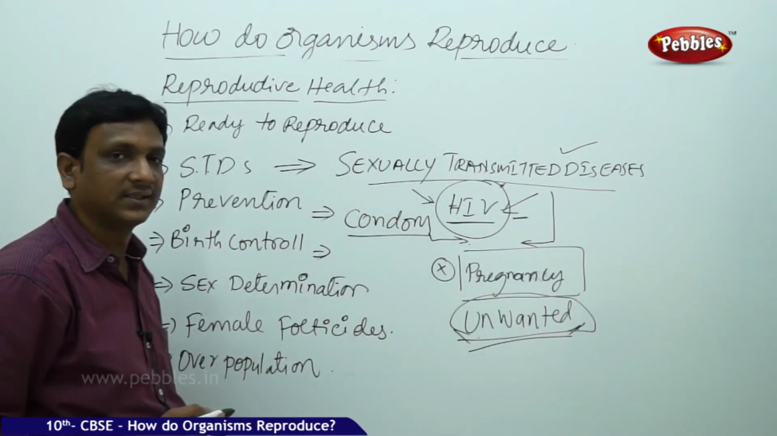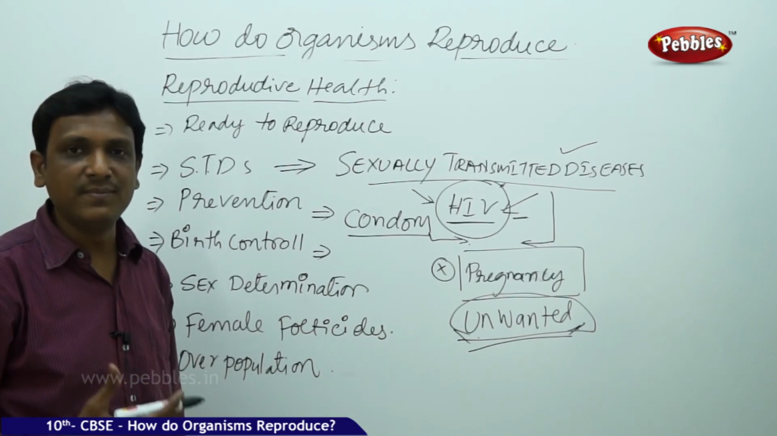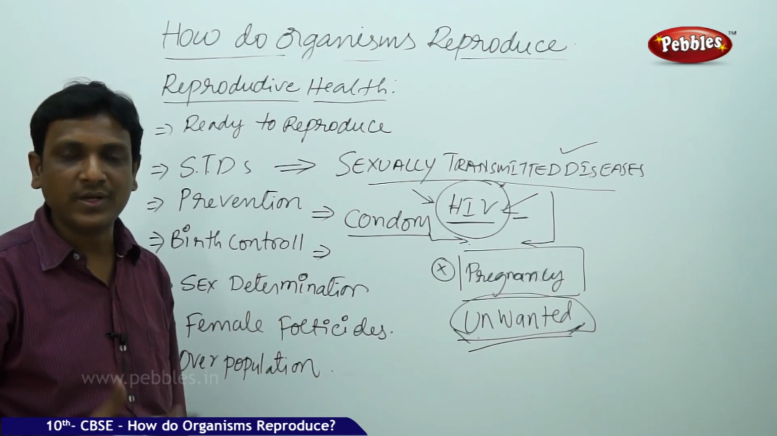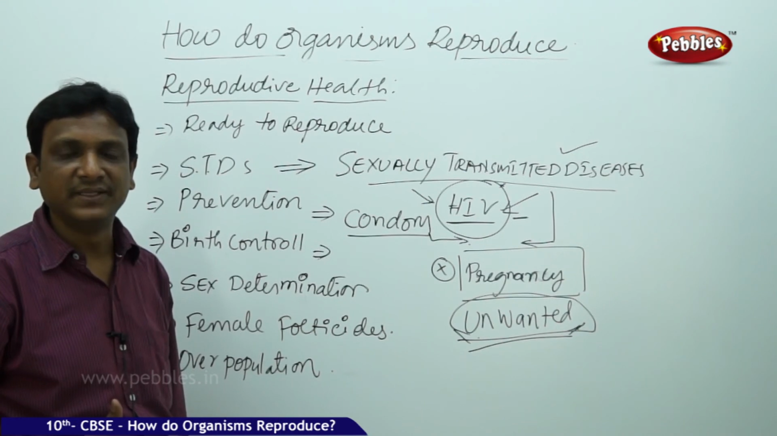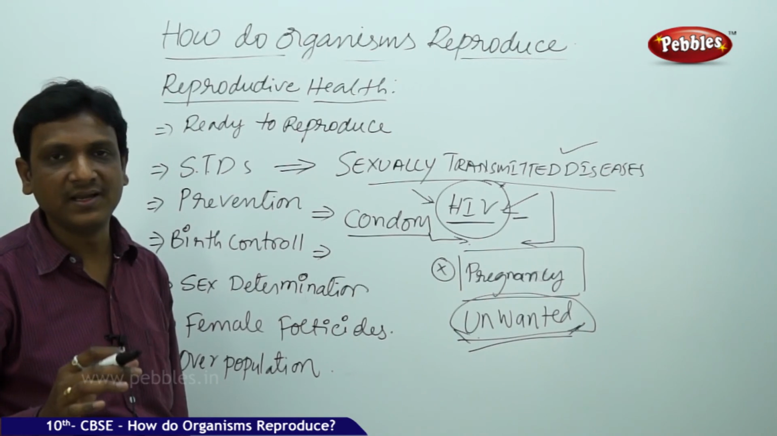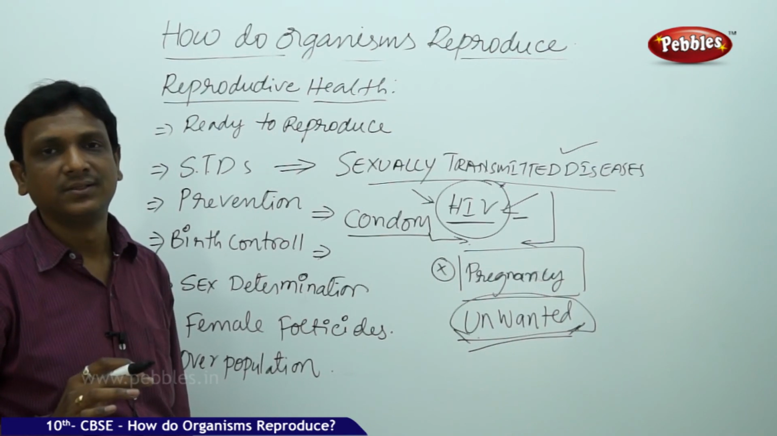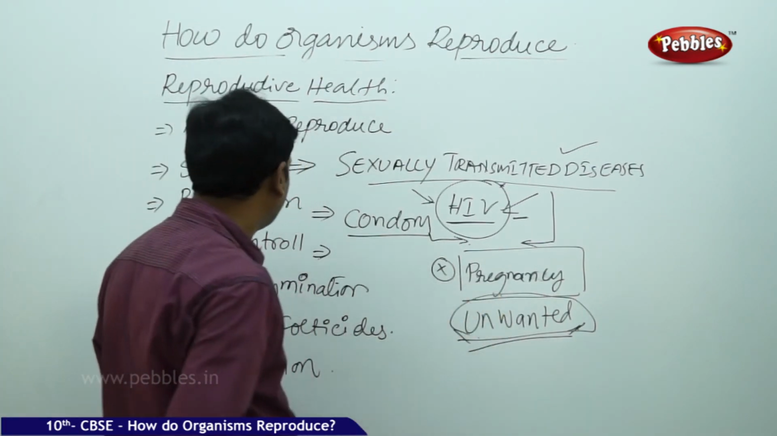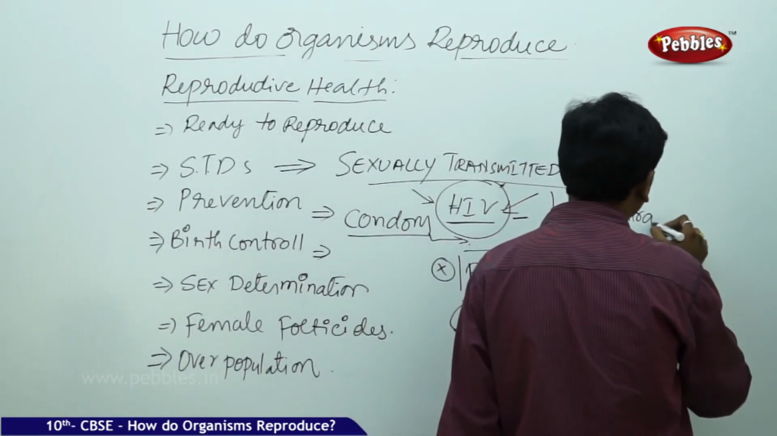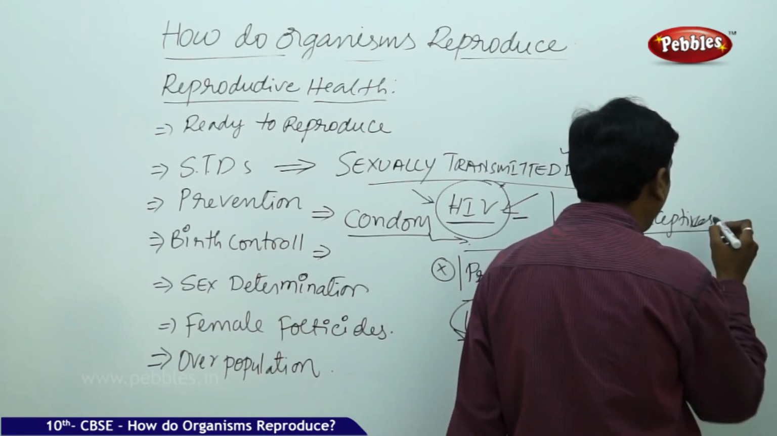And we already discussed that with an immature reproductive system, when a female child gets pregnant, it affects her body and her mental status adversely. It badly affects her, both physically and mentally, when she becomes pregnant in an immature state. So to avoid that unwanted pregnancy, we can use contraceptives. There are methods by which we can avoid pregnancy.